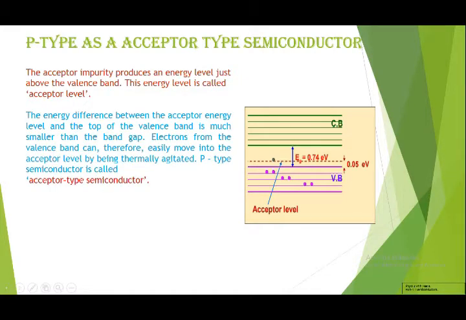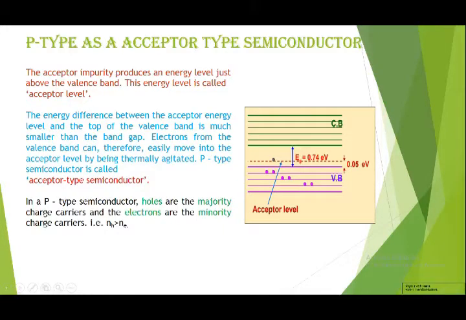The energy difference between the acceptor energy level and the top of the valence band is much smaller than the band gap. Electrons from the valence band can therefore easily move into the acceptor level by thermal agitation. So it is called p-type semiconductor or acceptor type semiconductor. As I told you, in p-type semiconductors the holes are the majority charge carriers and the electrons are minority charge carriers. It means the number of holes will be greater than the number of electrons.